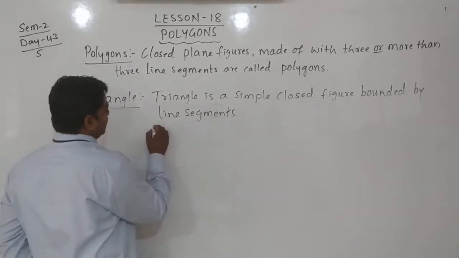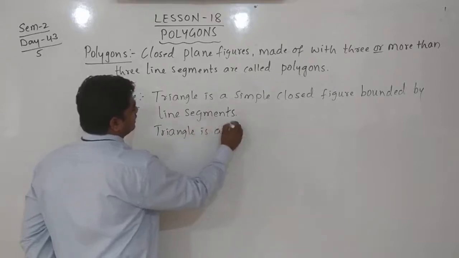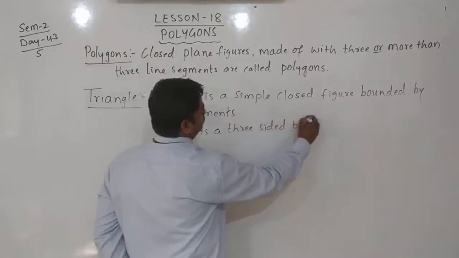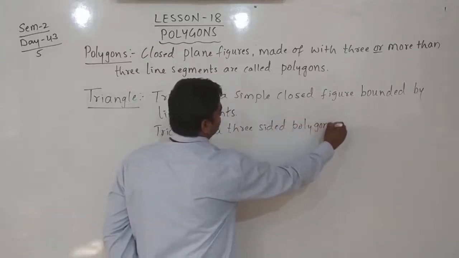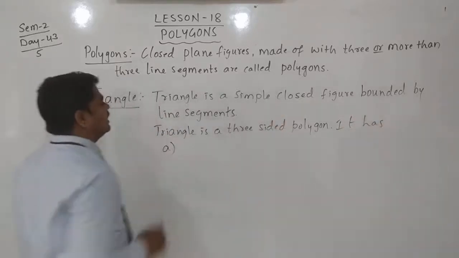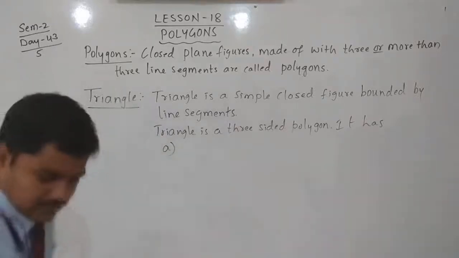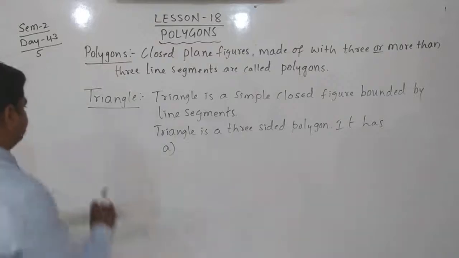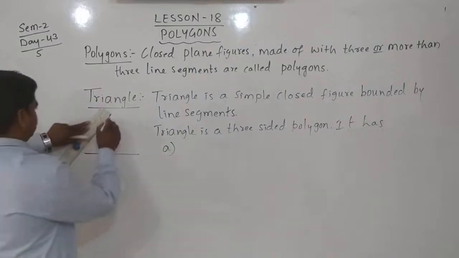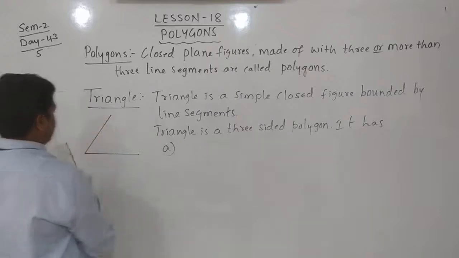Yes or no? You can write: triangle is a three-sided polygon. First, the figure of a triangle we can draw with the help of a scale. One side, two sides.